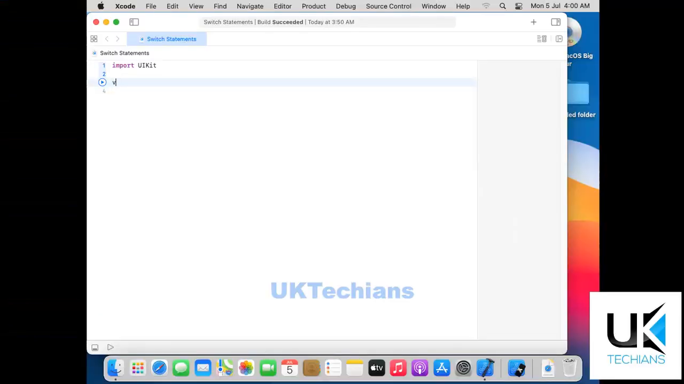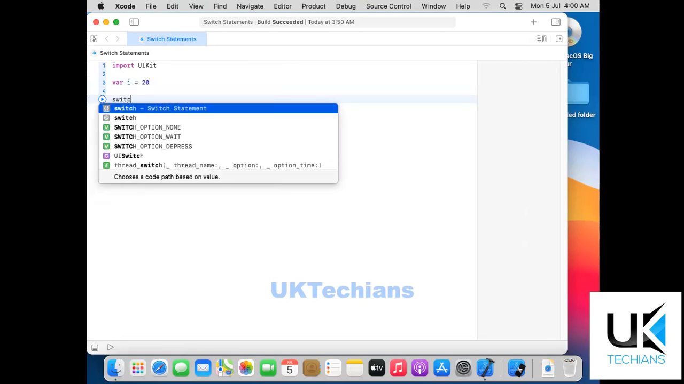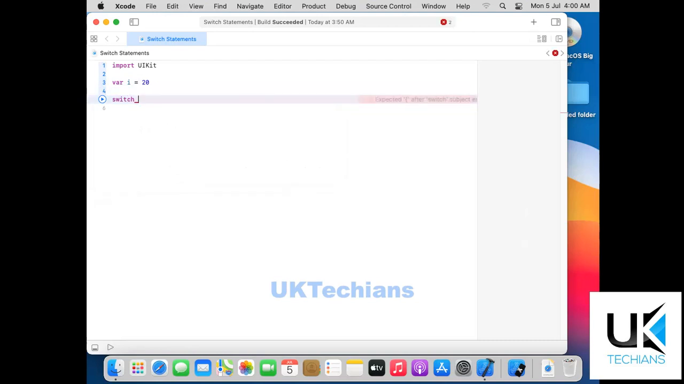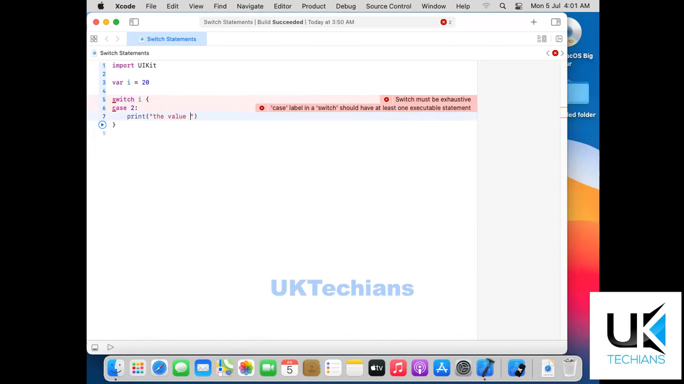Let's begin. We will create a variable i with the value i equals 20. Right, the syntax of switch is simple. We type switch, then we define the condition we are trying to search for. So I am searching the value of i here, then we add curly brackets, and then we define the cases. Let's say case equals 2, and if the value of i is equal to 2, then the case will print the value of i is 2, right?